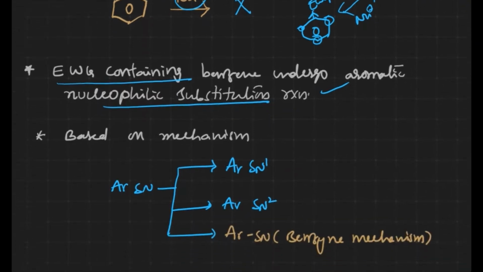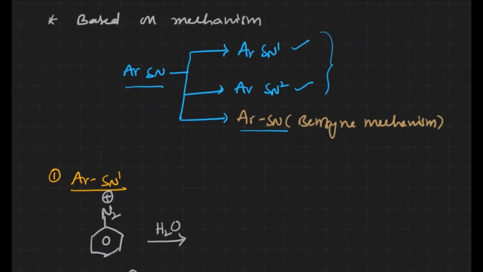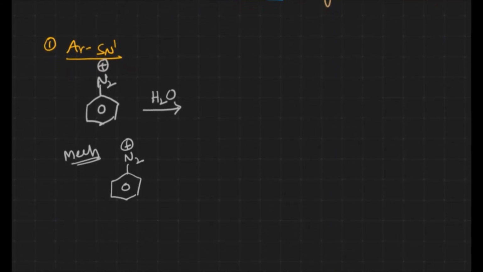That's why an electron withdrawing group containing benzene readily undergoes nucleophilic substitution reaction. Based on the mechanism, aromatic nucleophilic substitution reactions are of three types: the first is aromatic SN1 reaction, then aromatic SN2 reaction, and then the benzyne mechanism. These two we'll discuss now, and the benzyne one in the next video. Now let us see how the simple reaction takes place. For the aromatic SN1 mechanism, I'm taking a diazonium salt.